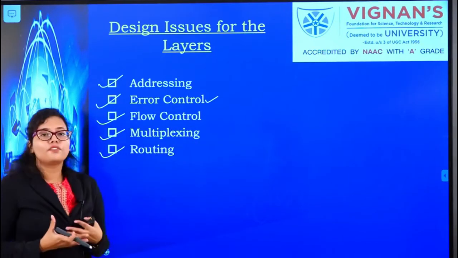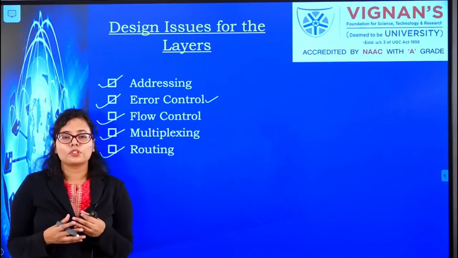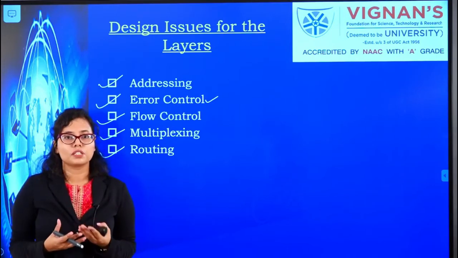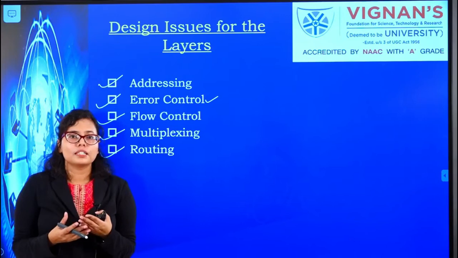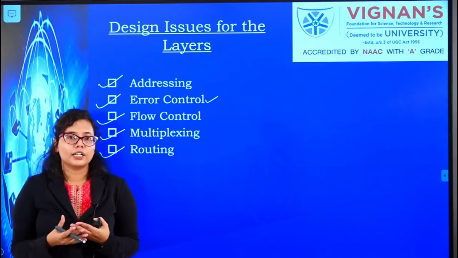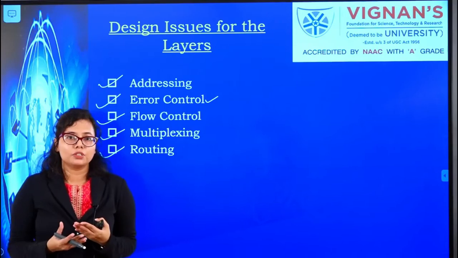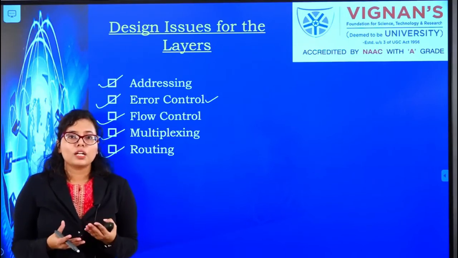The third is the flow control. Understand it like this. Suppose you have a mobile phone and you are downloading something from a certain server. The mobile device available with you is capable of downloading at a rate of 10 Mbps. But the server to which you are connected is sending data at a rate of 100 Mbps. So what happens?